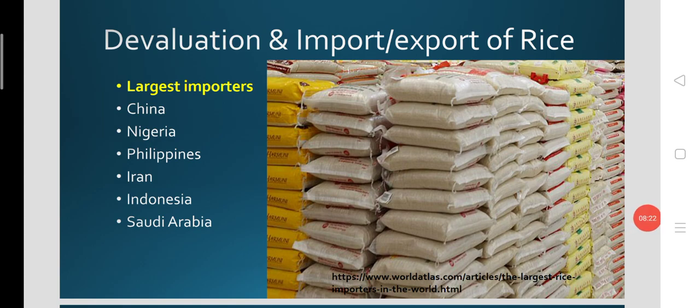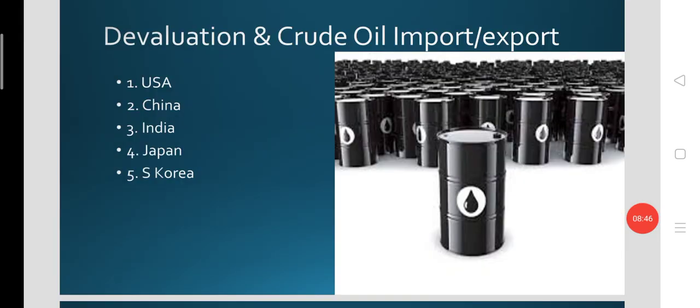Normally, for commodities like rice and other inevitable necessary commodities, devaluation could not lead to much change in the import and export of these kinds of commodities, which are highly necessary, and the elasticity of these commodities could normally be less than 1, or less elastic, or inelastic.